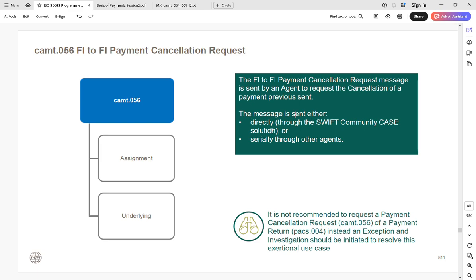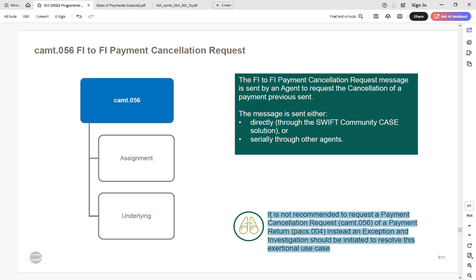The message is sent either directly through your SWIFT community solution or through agents, like I just said, by your debtor agent or by the middle agent. It is not recommended to request a payment cancellation request CAMT.056 for a payment return PACS.004. Instead, an exception and investigation should be initiated to resolve it. It is mentioned that it is not recommended to send a cancellation message unless you have done the investigation.